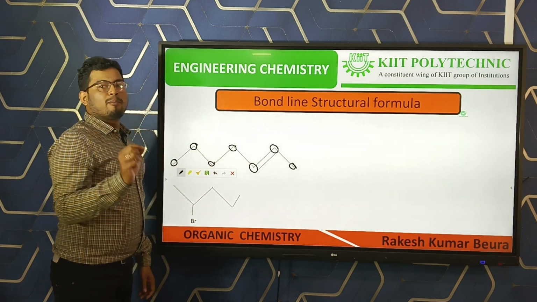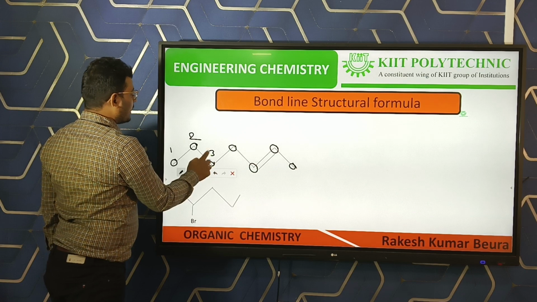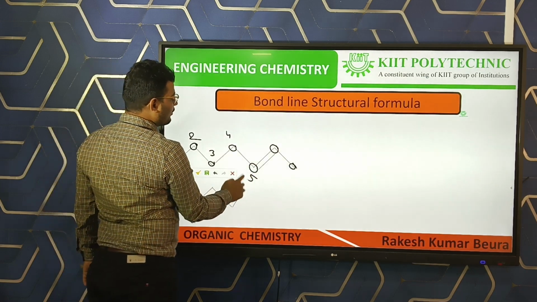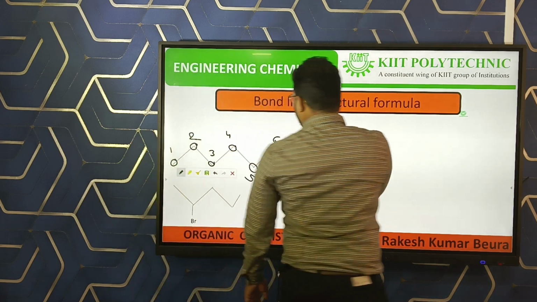If we number these carbons 1, 2, 3, 4, 5, 6 and 7, we'll convert this